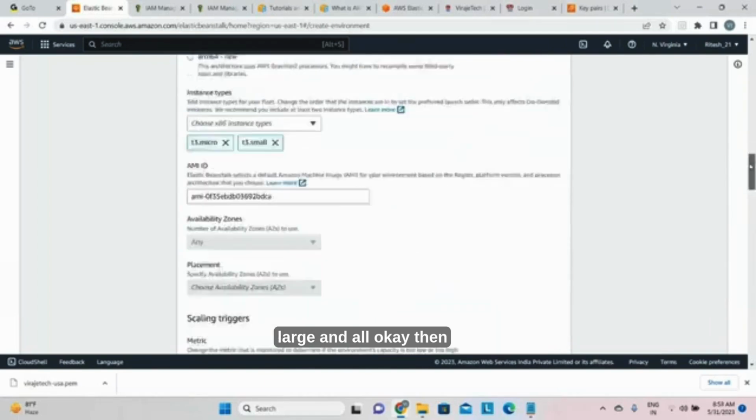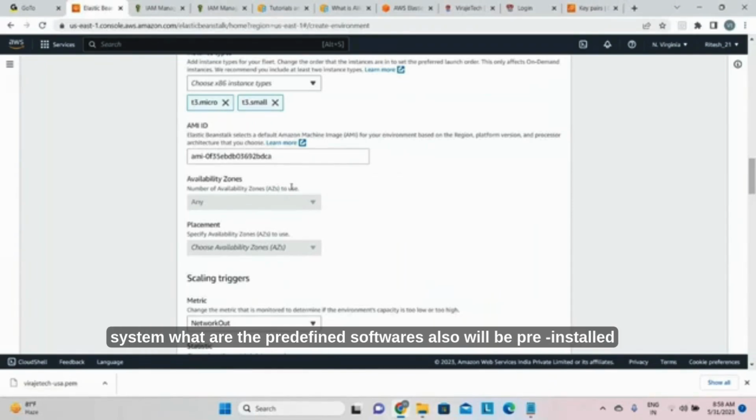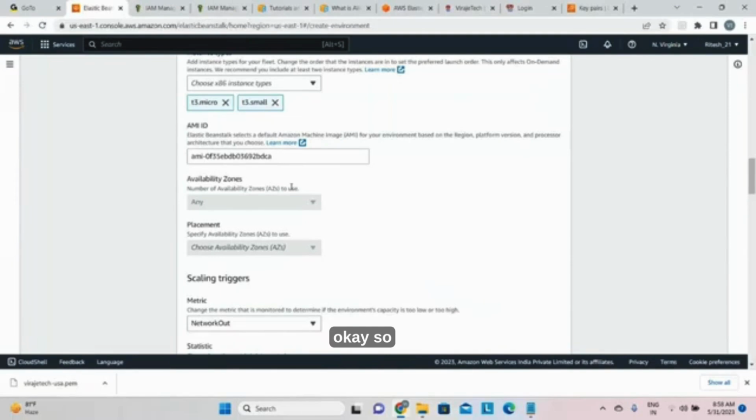Okay, then Amazon Machine Image ID. AMI ID means Amazon Machine Image ID. Basically, it's kind of your machine image, we can say. It's kind of your operating system. So in that operating system, the predefined software will also be pre-installed. Okay, so as of now you are using this AMI ID.